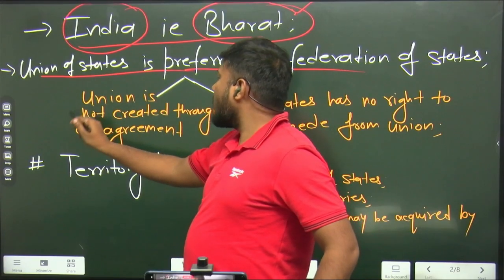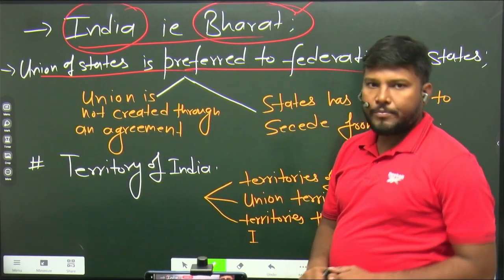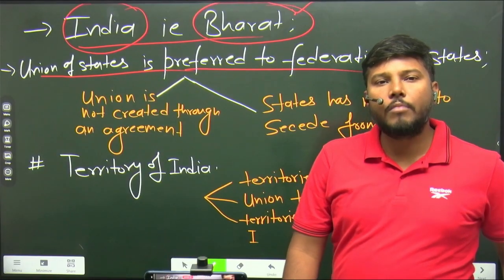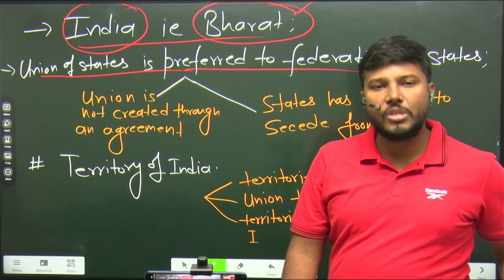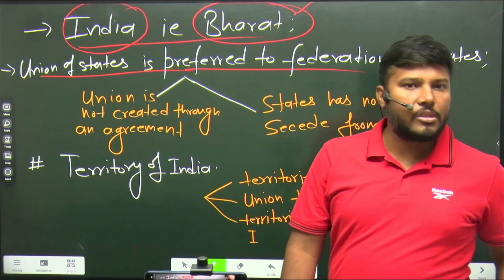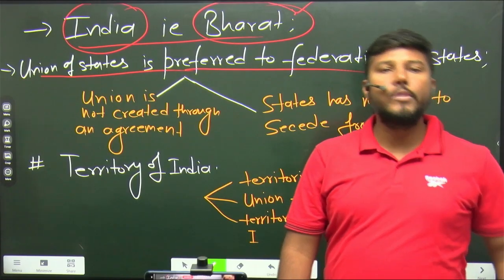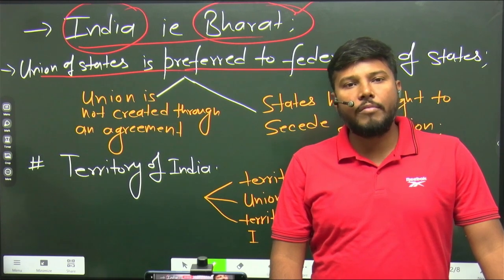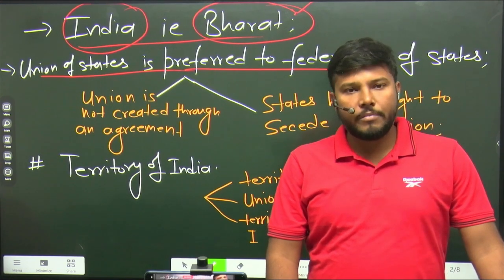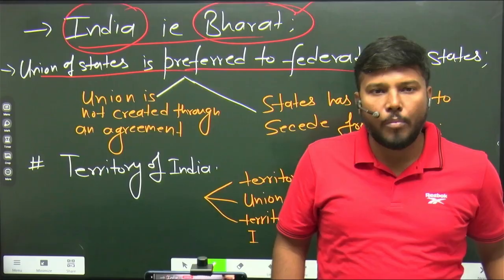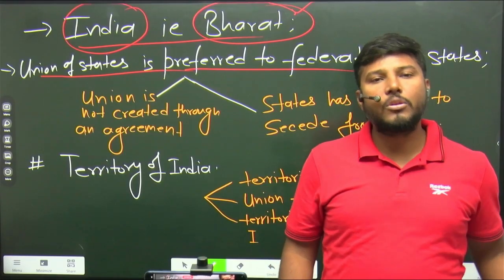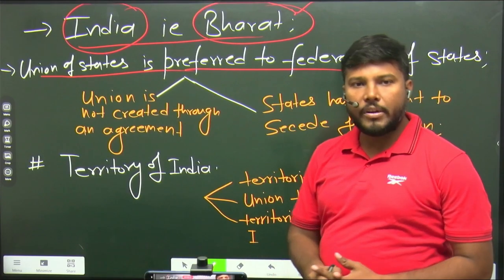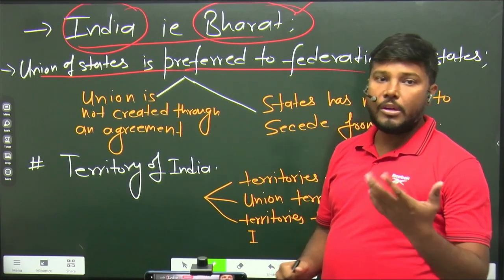Our union is not created through an agreement. Our union which is created, it is not created by virtue of an agreement amongst the states, as the case is with the USA. USA Federation came into being by a kind of instrument of agreement amongst the states. States agreed to form a federation, then USA came into existence. Here there was not the case. That's why we have not preferred federation. We have preferred union, right?